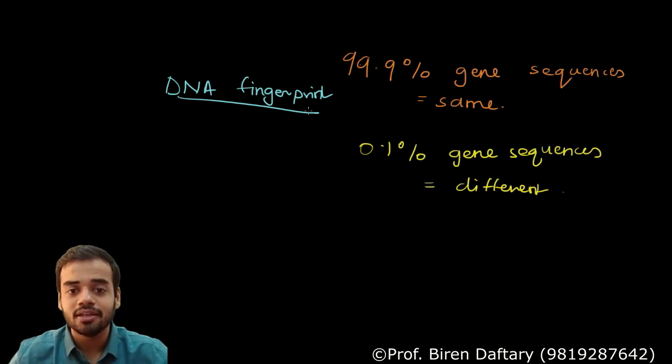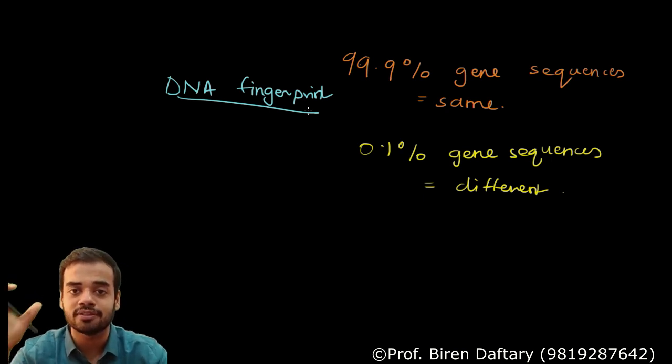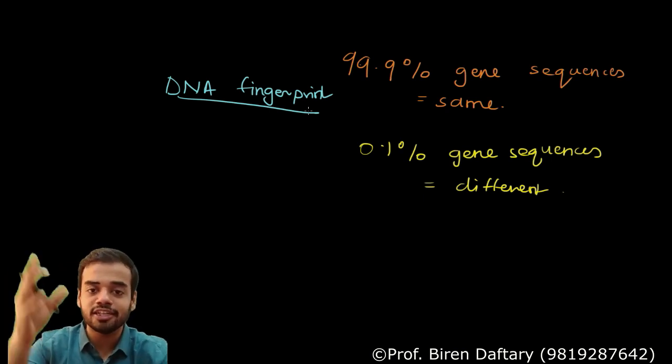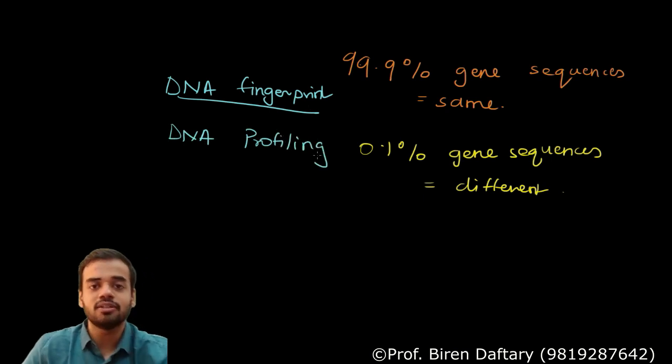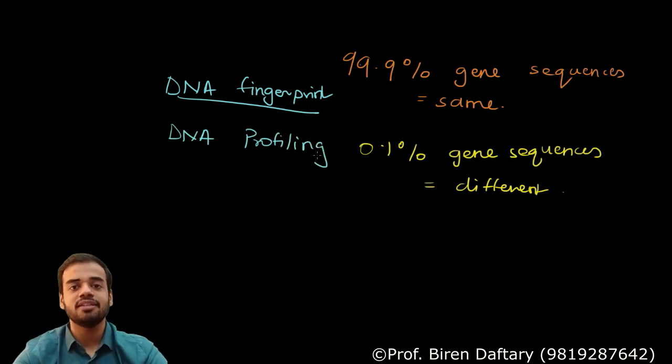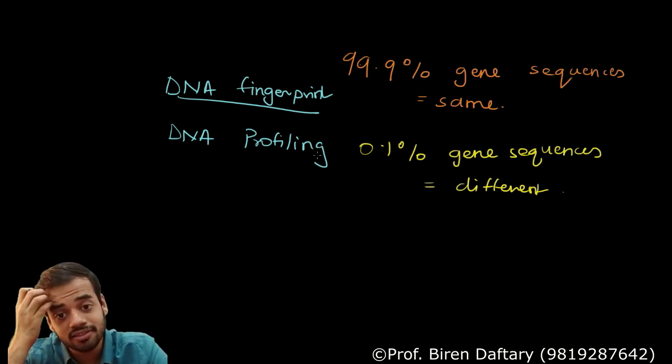Are you getting me? That is why we say that a DNA fingerprint, like a thumb fingerprint, is unique for every person. Now DNA fingerprinting is also called DNA profiling. This is just another term for the same thing. DNA profiling is the same thing as DNA fingerprinting. Are you clear with this?